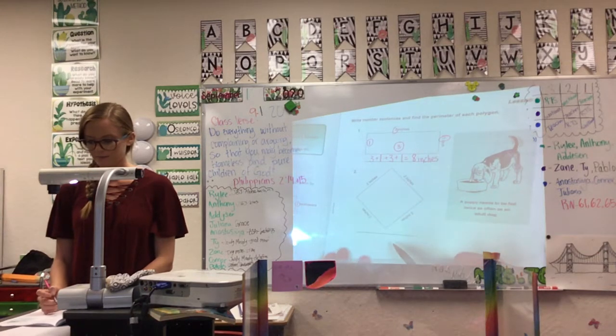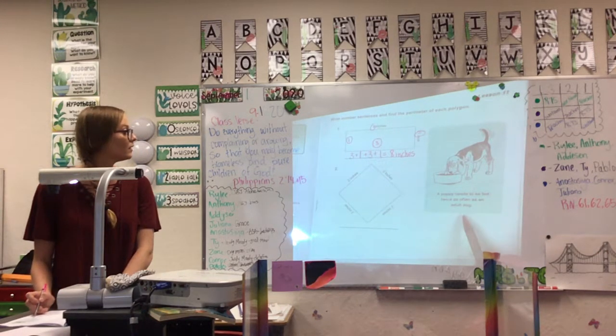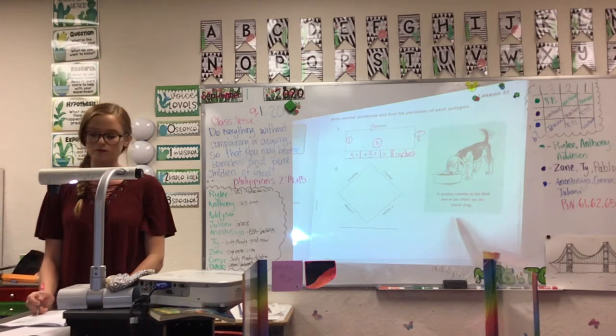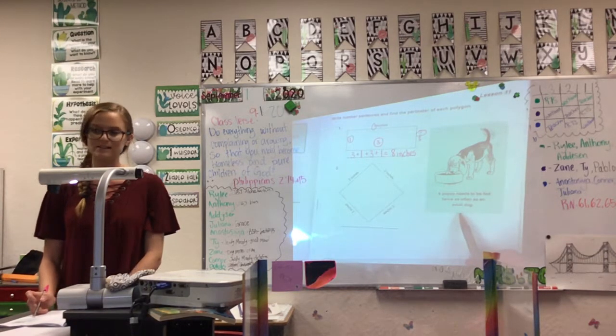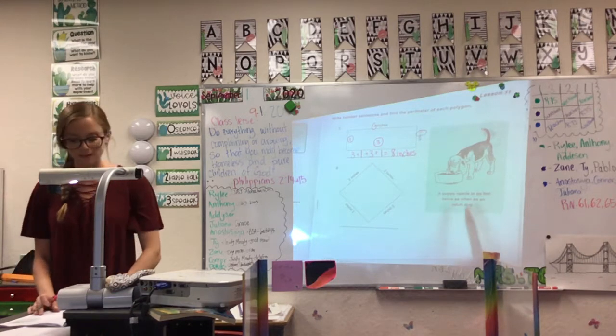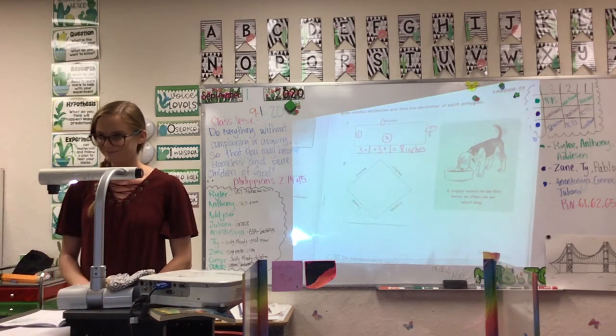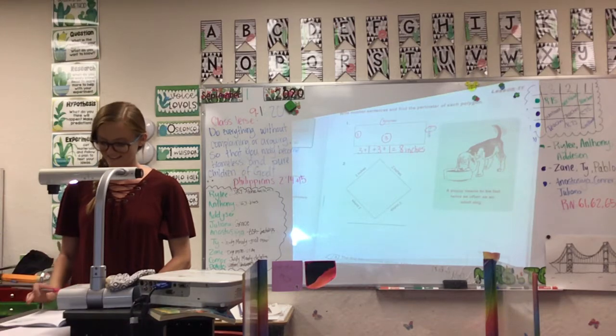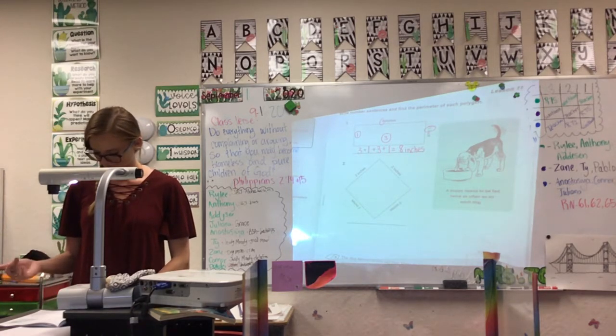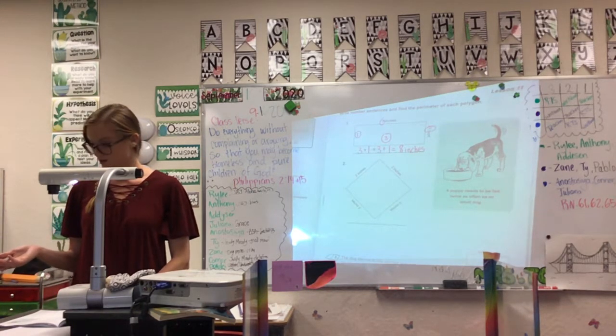All right. Over here we have a cute little fact. A puppy needs to be fed twice as often as an adult dog. Don't you like those little facts that they throw in there? Yeah, I like them. You learn more stuff about stuff. Like if you have a puppy, you learn you have to feed it twice as many times. You can learn other things other than math in your math book.